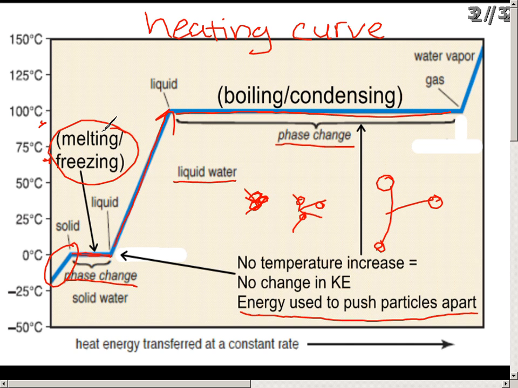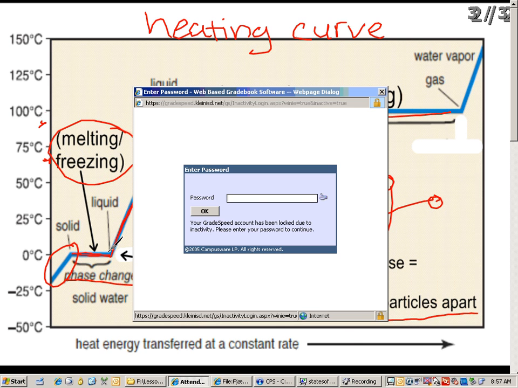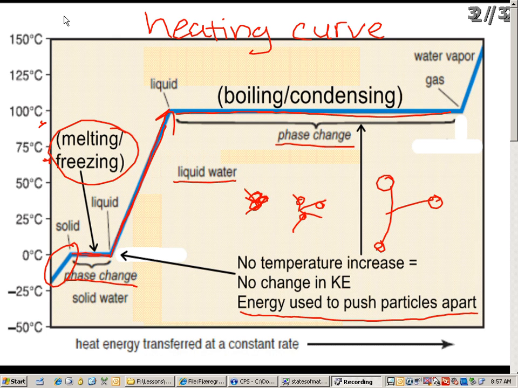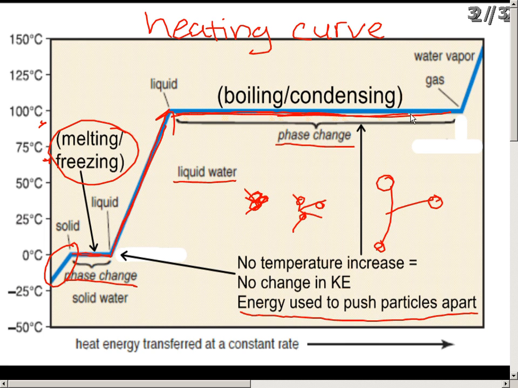Once it's fully melted, it becomes a liquid. In this slant you're heating up a liquid. And then once it has enough energy, it starts pushing the liquid particles apart during the boiling to become a gas, water vapor. And then that can be heated up even further. And that, folks, is the explanation of heating curves and the states of matter. I will see you in class.